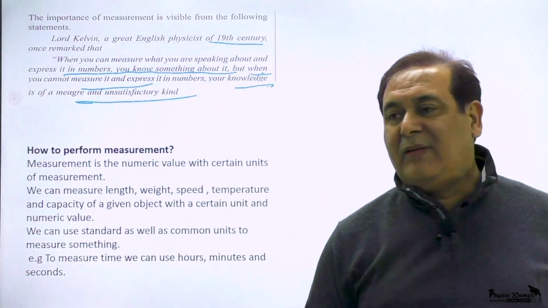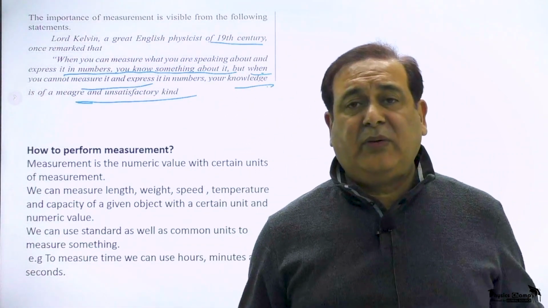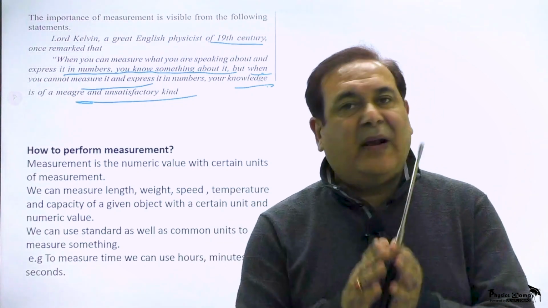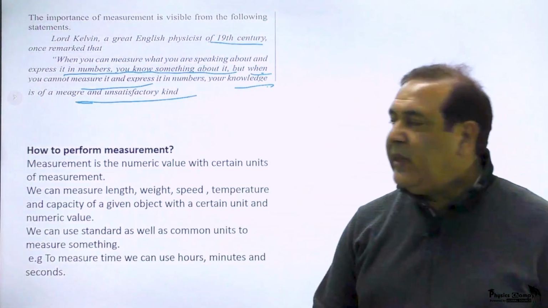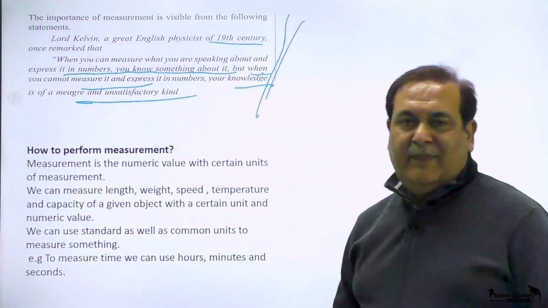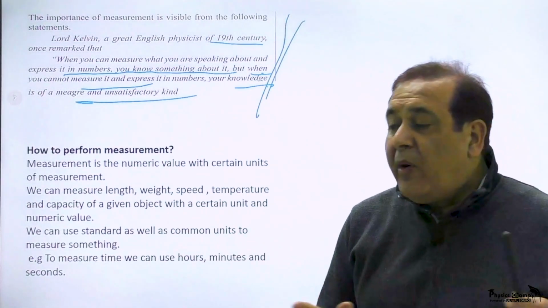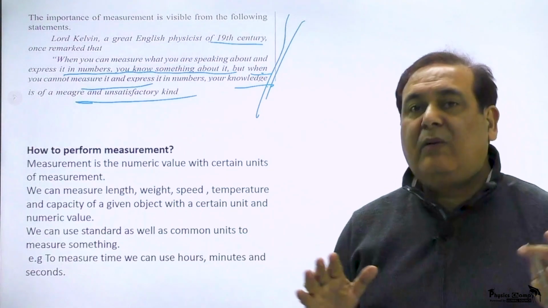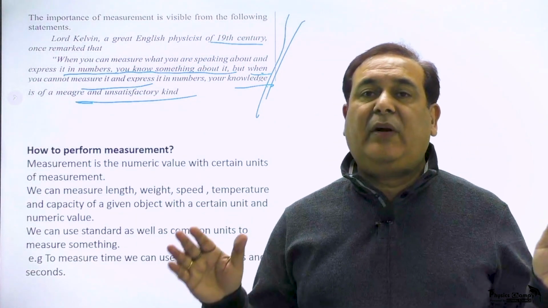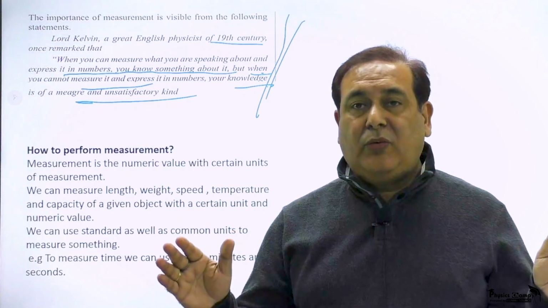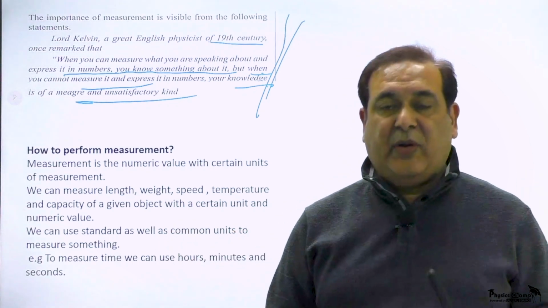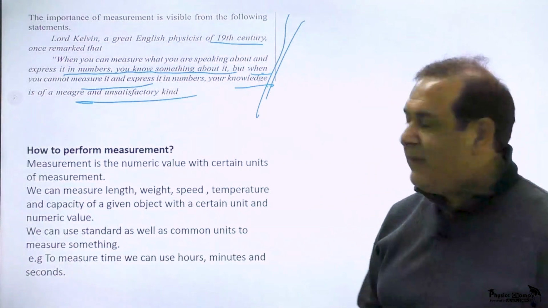So your knowledge is unsatisfactory about that physical quantity if you cannot measure it. That gives a clear description of the importance or the need of measurement of a physical quantity that you are describing to explain any law of physics or any situation of physics.